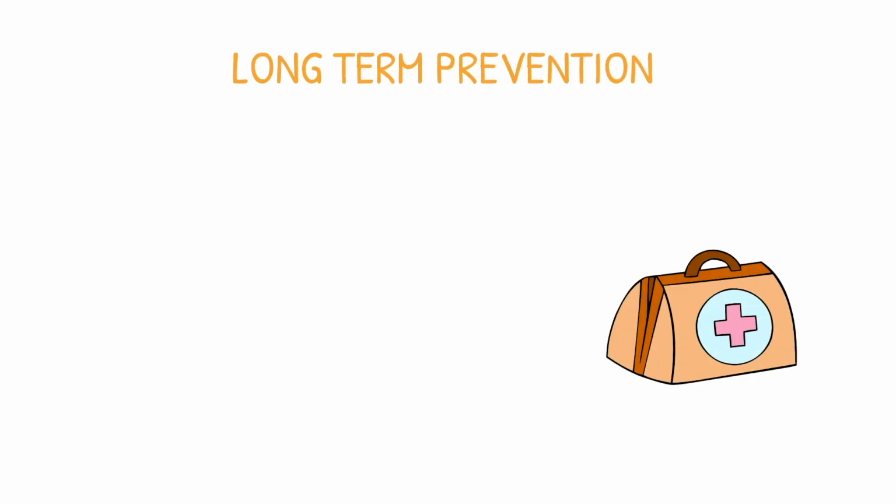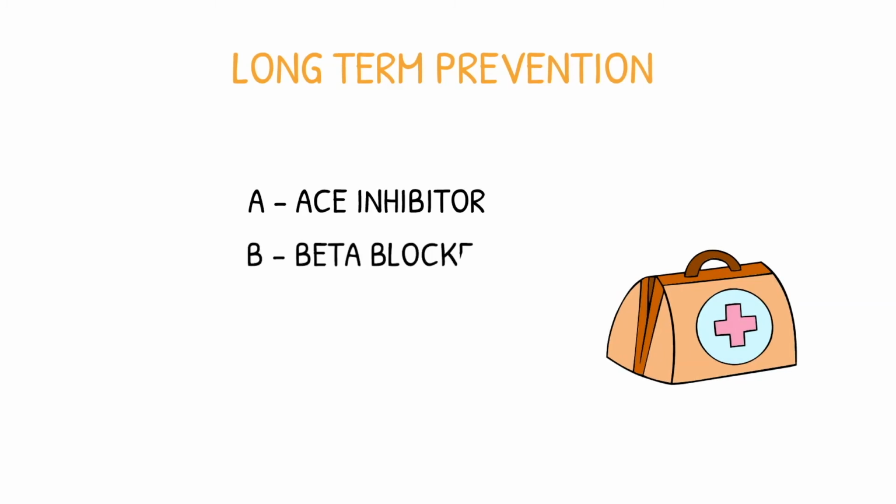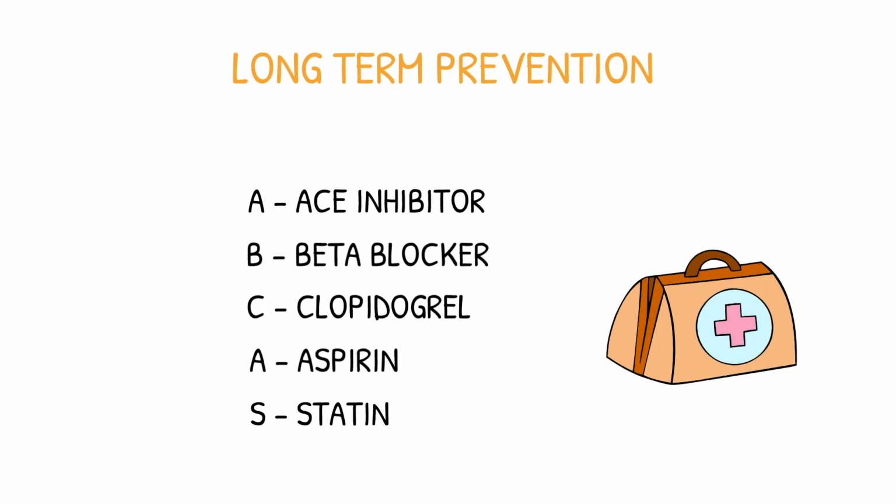After a myocardial infarction, medications are given to patients to take home for secondary prevention. These can be remembered by ABCAS: an ACE inhibitor, beta blocker, clopidogrel, aspirin, and a statin.